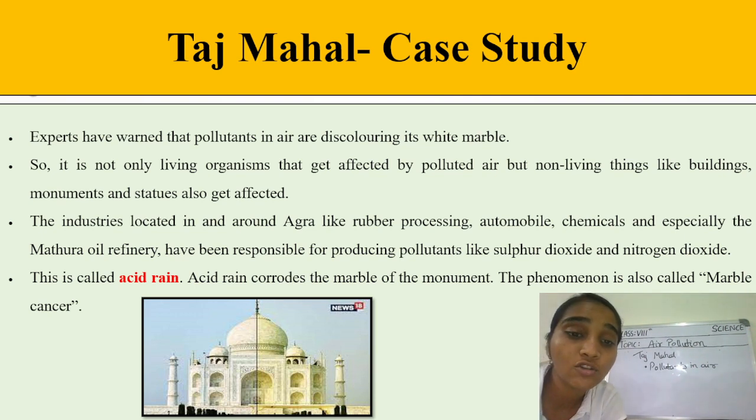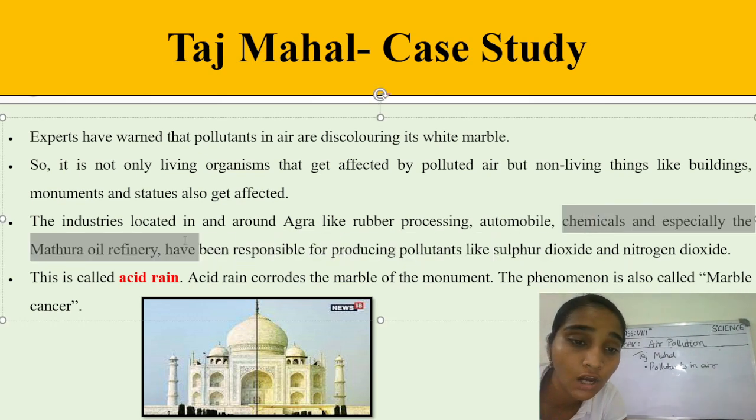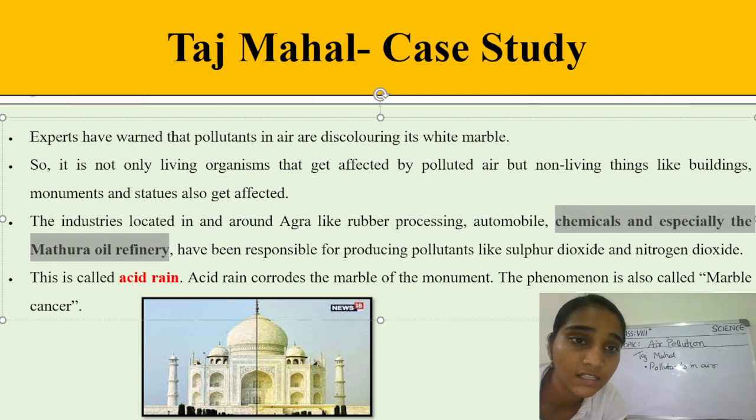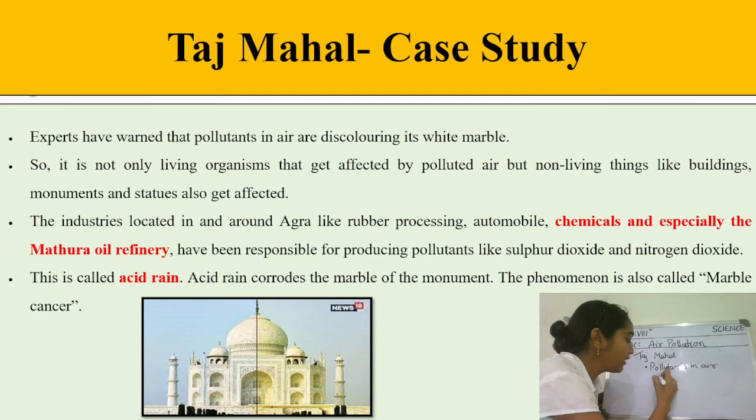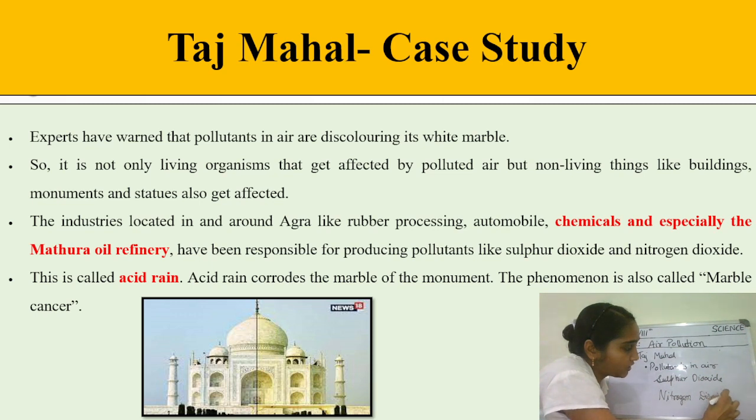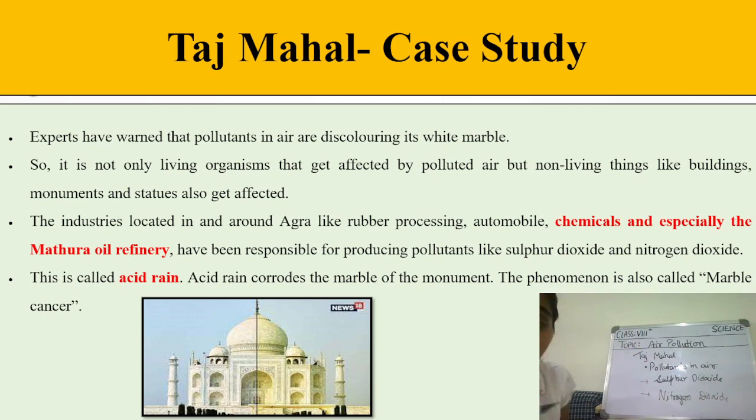The industries located in and around Agra, like rubber processing industries, automobile and chemical industries, and one famous one, the Mathura oil refinery, students, are present there. So what is happening? They are responsible for producing pollutants. What kinds of pollutants? Two major ones: sulfur dioxide and nitrogen dioxide. These are the two major pollutants produced by those chemical industries.